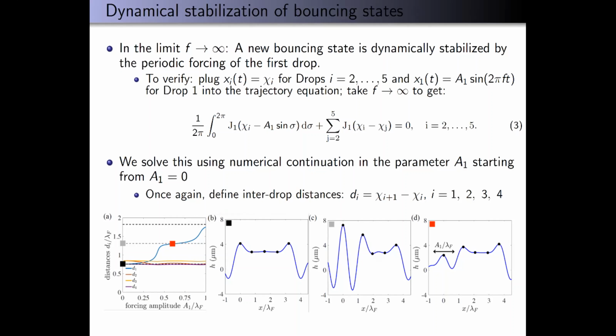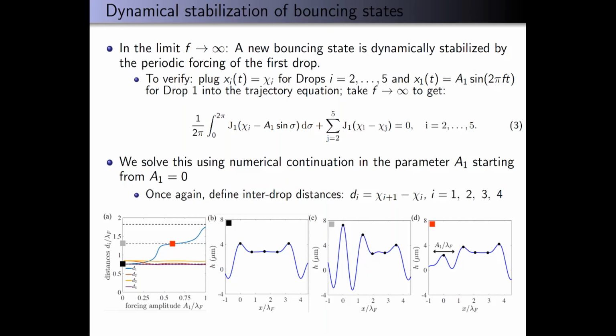So then panel A of this figure shows the interdrop distances initialized at the N11 bouncing state. That black square in panel A corresponds to the N11 bouncing state. And in panel B, we can see the wave profile, that's the blue curve, and the black dots represent the drops for the N11 equilibrium bouncing state. So that's where we initialize it.